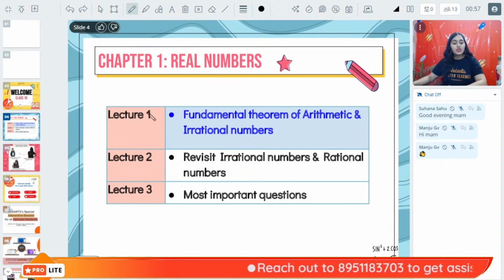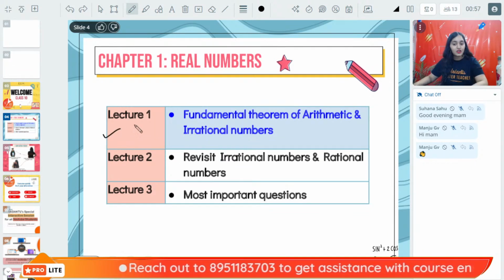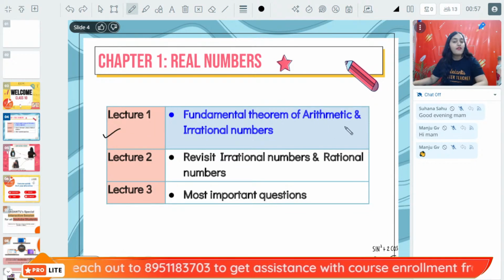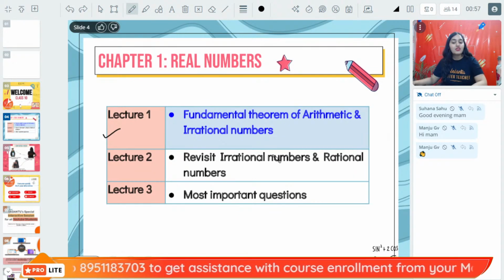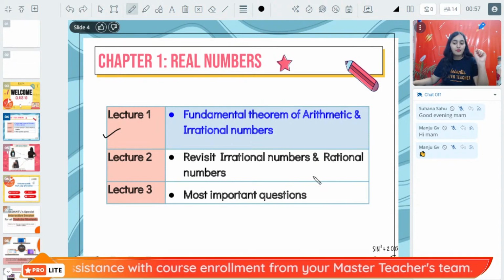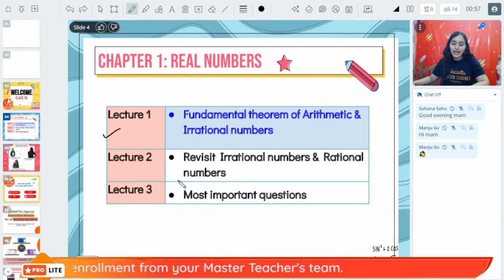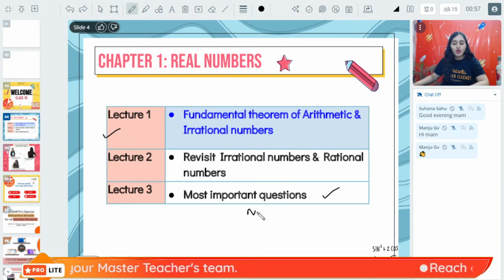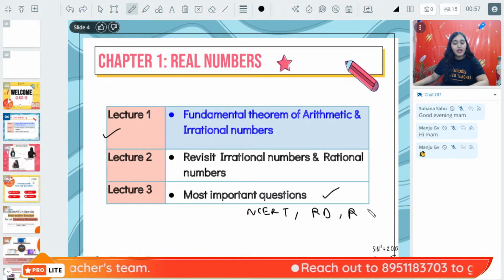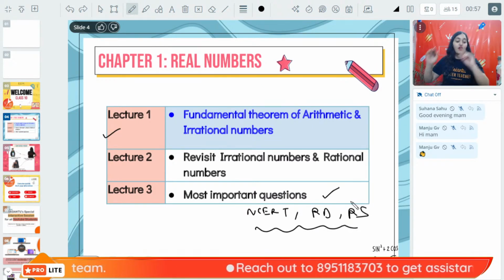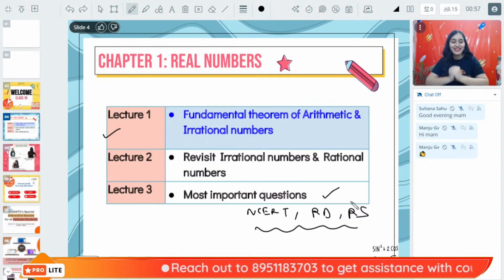So what are we going to do? I have divided the chapter into 3 lectures. First lecture will be fundamental theorem of arithmetic and irrational numbers revision. Second lecture will be revisiting irrational numbers and rational numbers a little more because you have already learned them in class 9. And lecture number 3 we will do most important questions of NCERT, RD Sharma, RS Agrawal and everything else that you need for your board exam preparation.